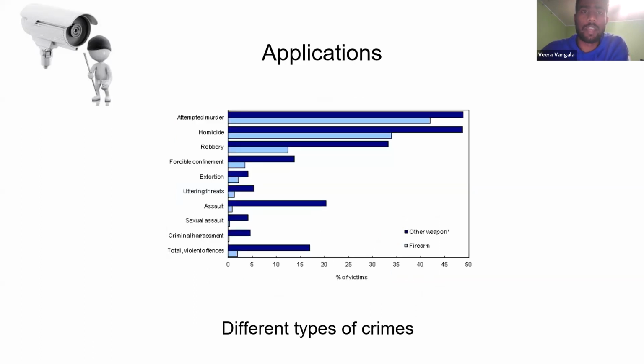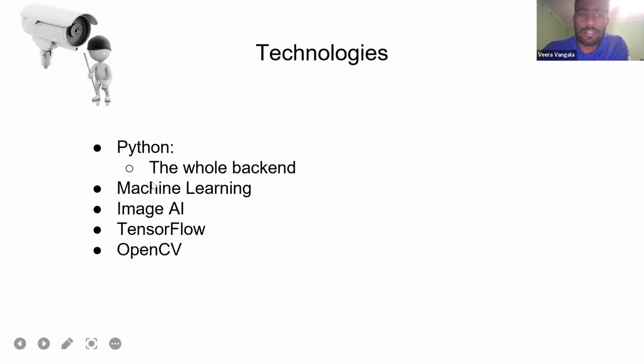So here are the different types of applications being used. Let's say if that is attempted murder, we can use our application there. And the person who is committing the crime is using a gun about 90% in the attempted murder. And we can also see the robbery, he is using approximately 50% of the gun, and various other things. Here the x-axis is giving the number of victims, and the y-axis is giving what type of crime is being performed.